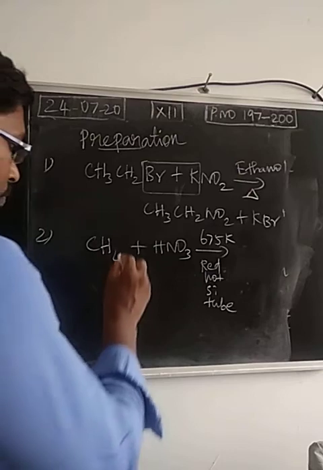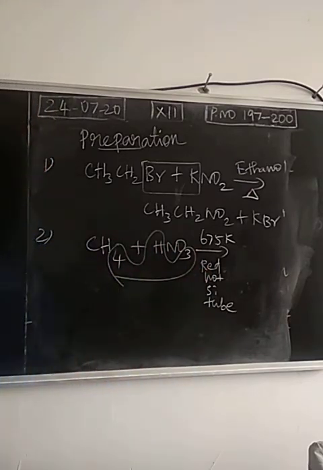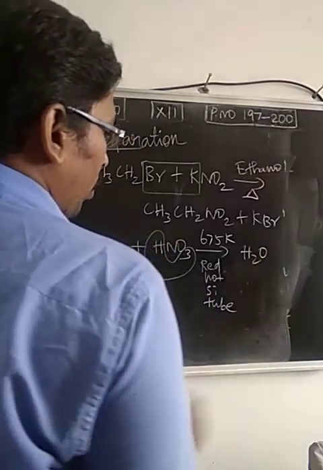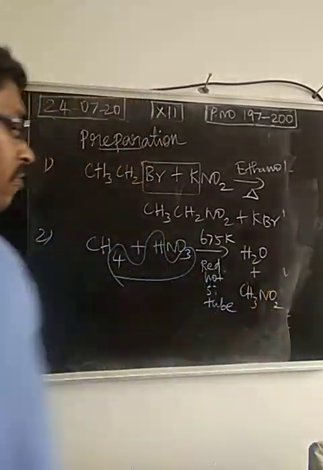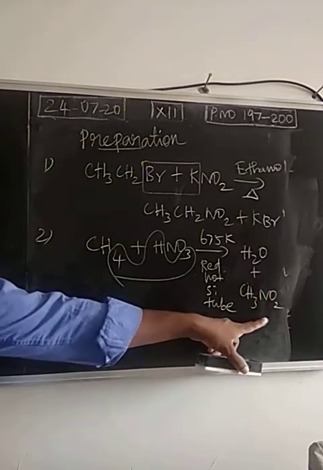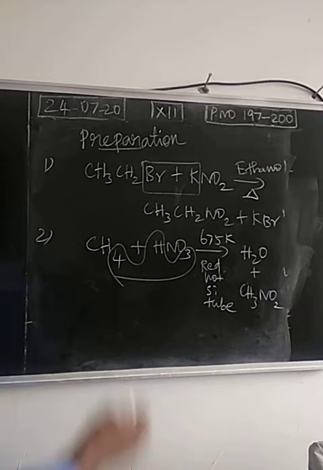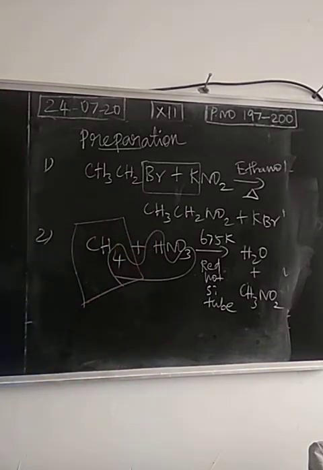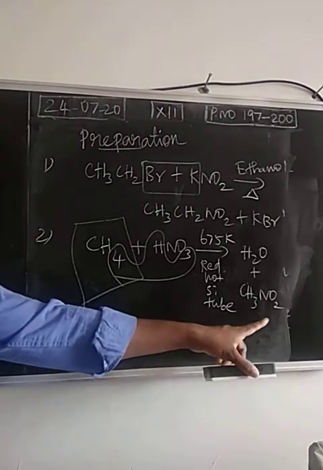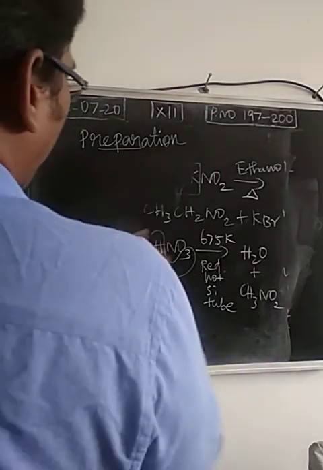Due to this, a water molecule is liberated, and we get nitroalkane. Nitromethane is obtained when we pass a mixture of methane and nitric acid. Instead of methane, if you take other alkanes, you will get different nitroalkanes. So this is the second preparation method.